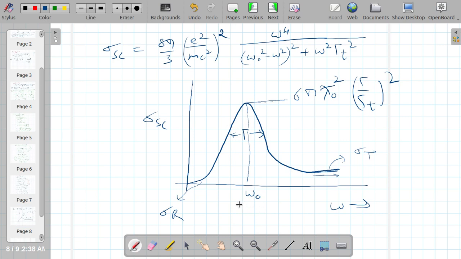So the central region near omega naught is the resonant scattering, and towards this side it is the Thomson scattering, and towards this side it is known as Rayleigh scattering. So with this the article is closed, and thanks for watching this article.